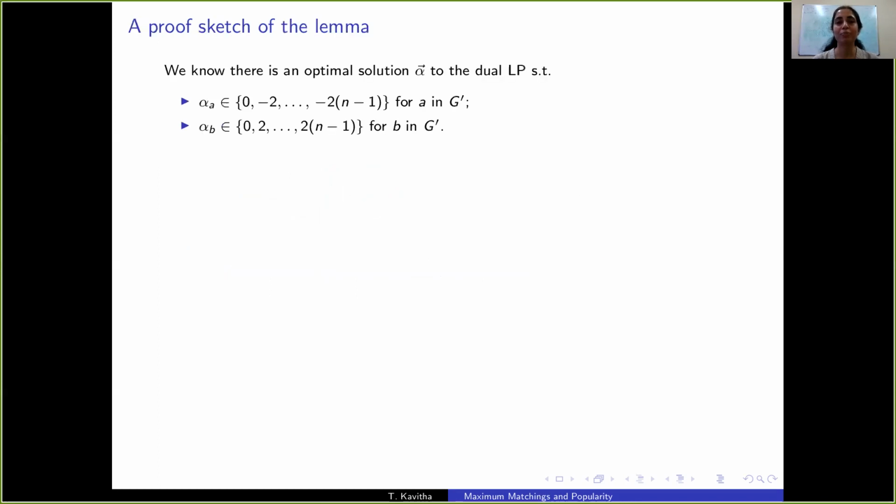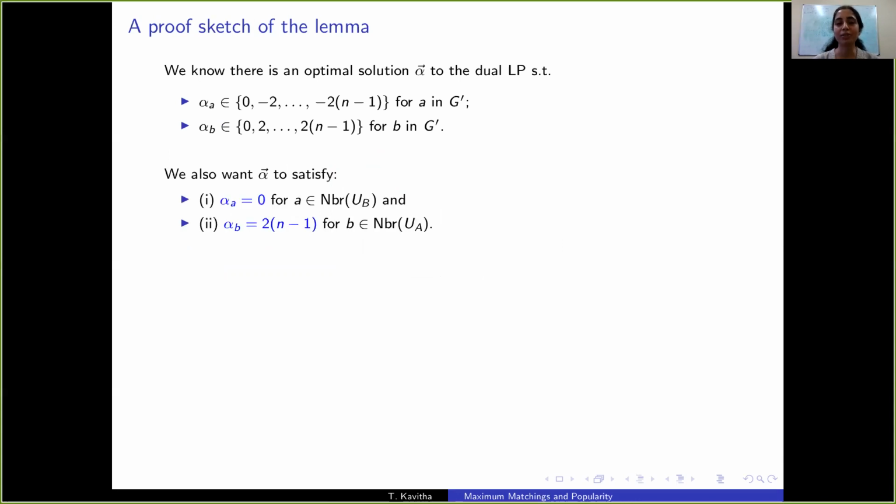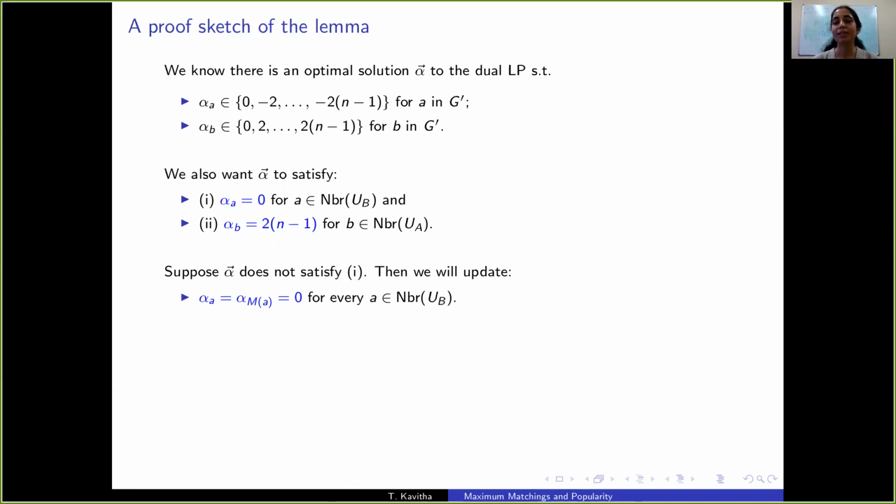So let's sketch a proof of the lemma that was crucial for this proof. We already know there is an optimal solution to the dual LP that satisfies these two properties. What we want to show are these two new properties. Let's call these two new properties property 1 and property 2. Suppose alpha does not satisfy property 1. Then let us update alpha. Let us force alpha A and alpha M of A to be 0 for every vertex A that has an unmatched vertex as its neighbor.